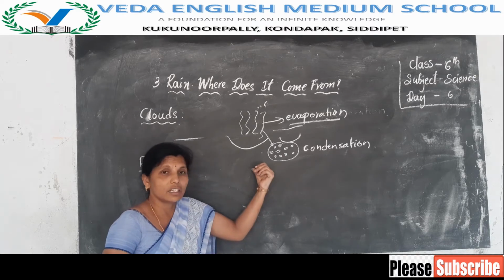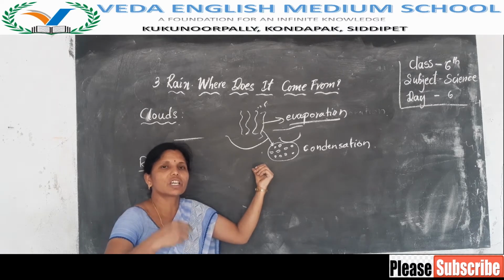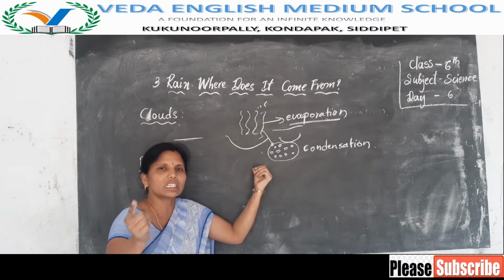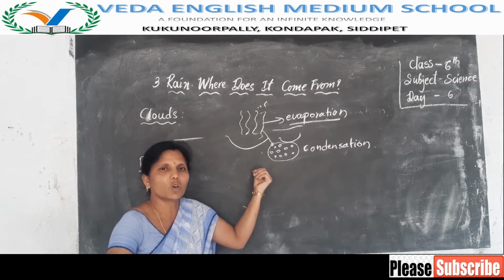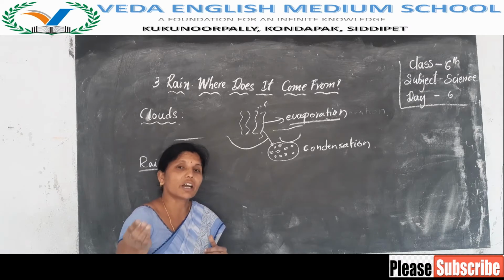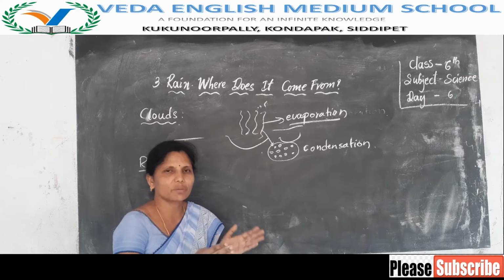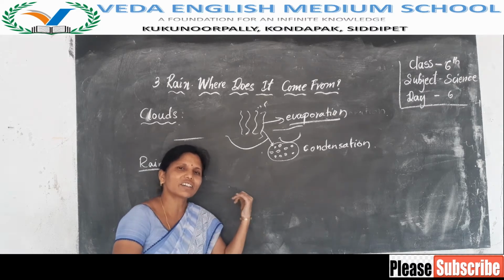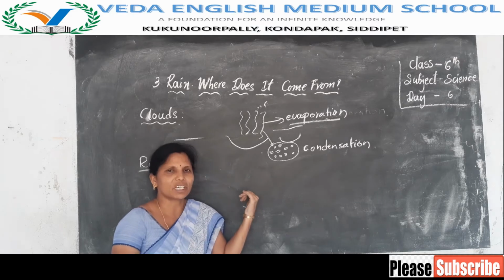So here, in a hot sun, the water from the water bodies changes into water vapor and when it gets cool, it forms water. Here also, when we boiled water, the water changed into water vapor and after cooling, the water vapor changed into water. So we observed the small clouds in the kitchen and also in the atmosphere.